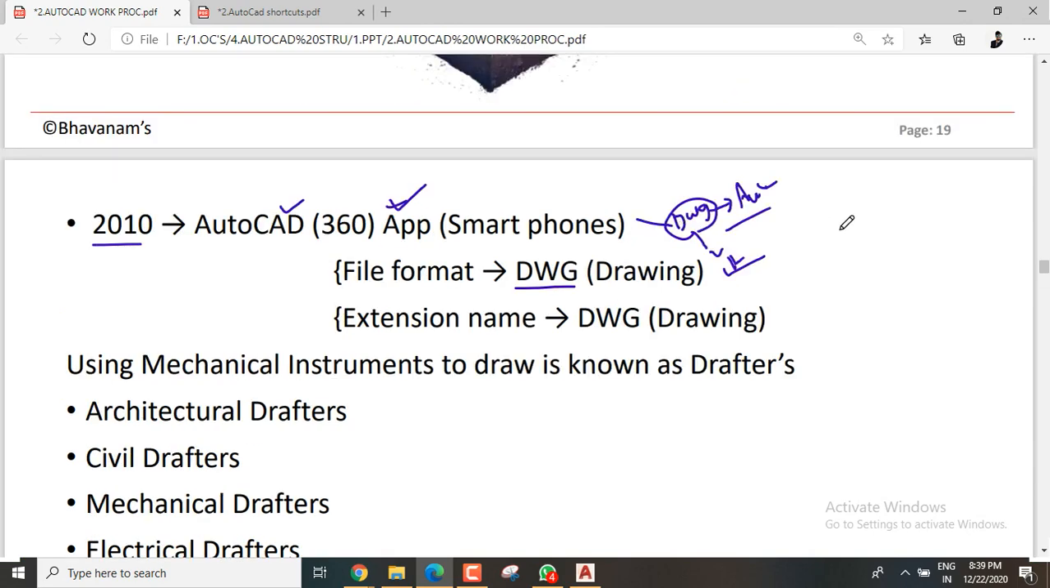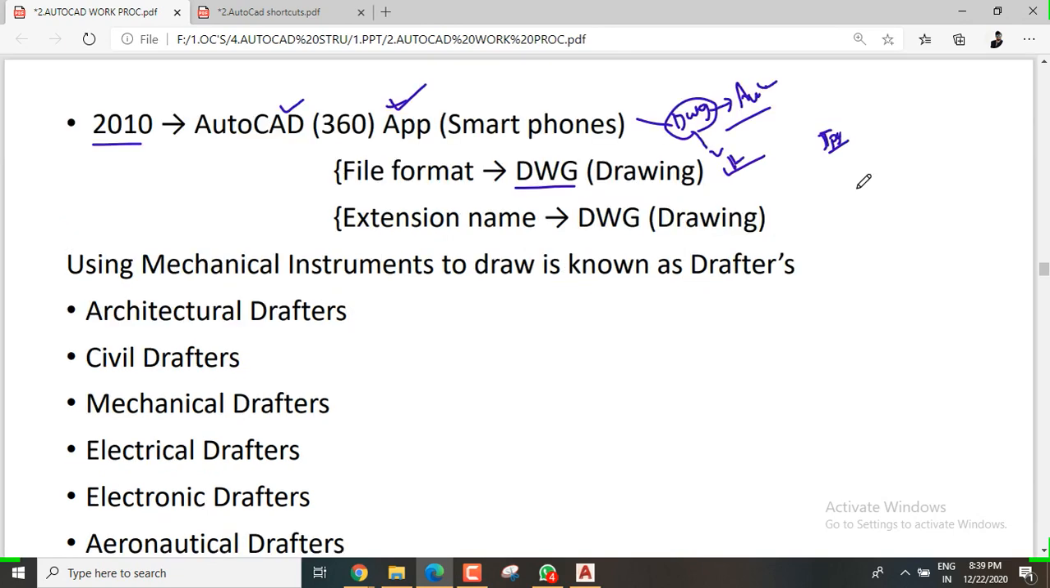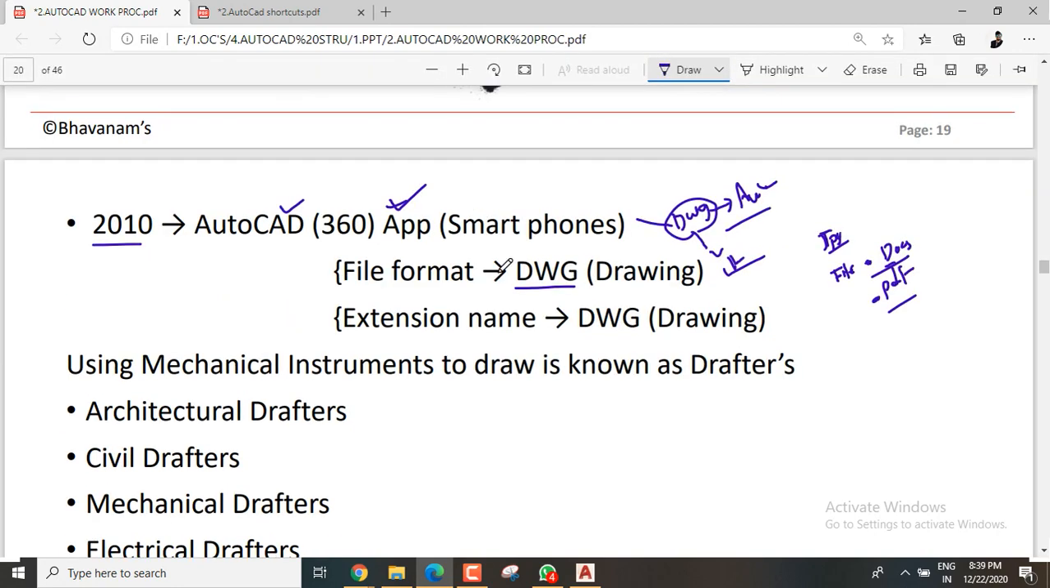What it means? Whenever you take any picture on our phone, it will be saved as a JPG. And if you make any Word file, it will be saved as docs. And if you need to send a resume to someone, you need to send a PDF. Like that, the extension name must come after the dot. So the AutoCAD file will be dot DWG.